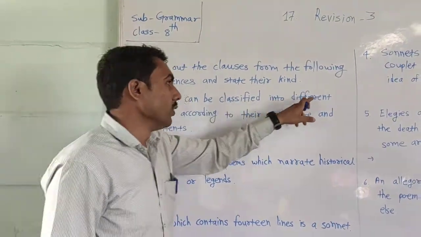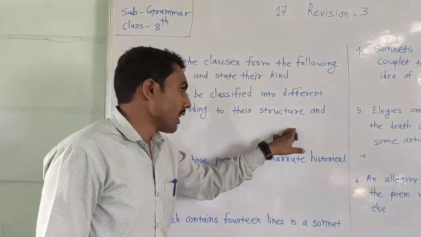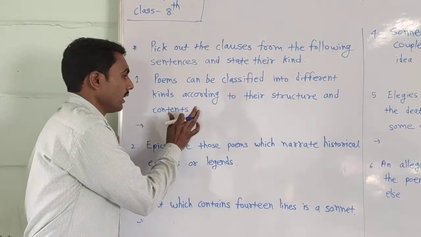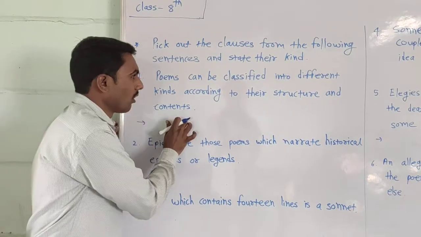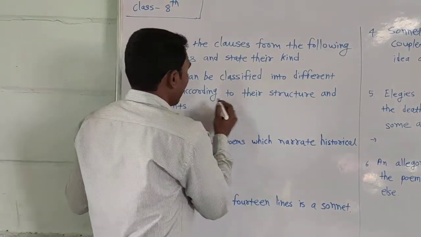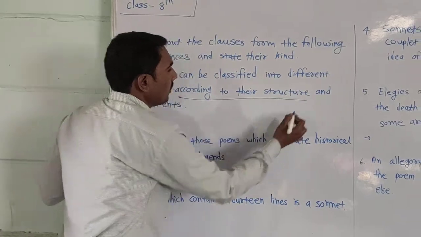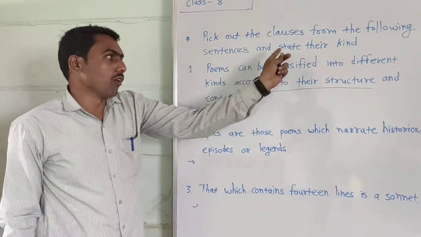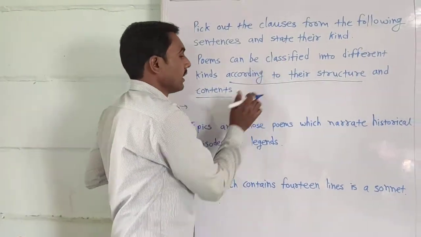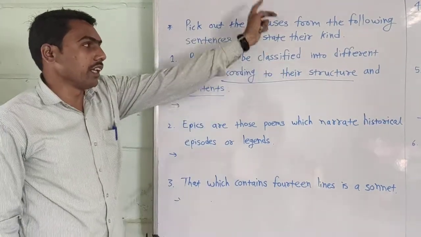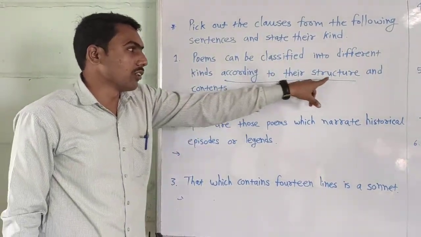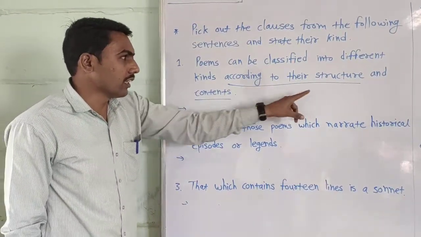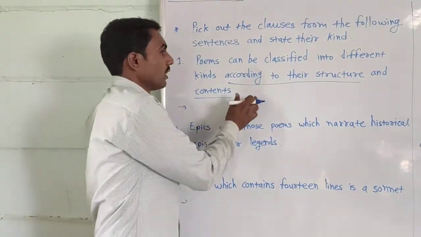Poems can be classified into different kinds according to their structure and contents. In this example we can easily pick out the clause. Look here. According to their structure and contents gives information about this verb, classified, so it is an adverbial clause. म्हणजे classified वर्गीकरण केलं जातं कशानुसार, त्यांच्या structure आणि content, त्यांच्या मुद्द्यानुसार केलं जातं.